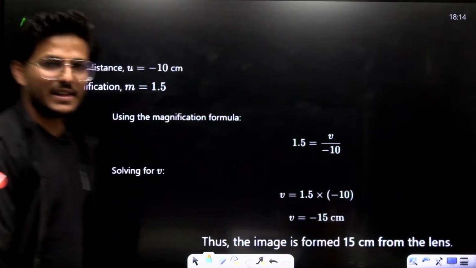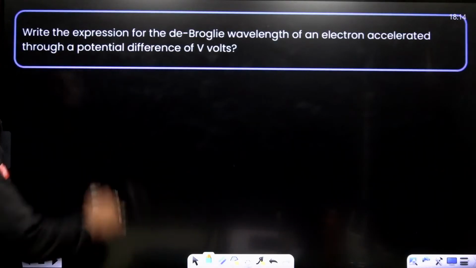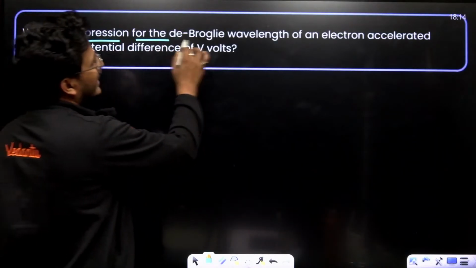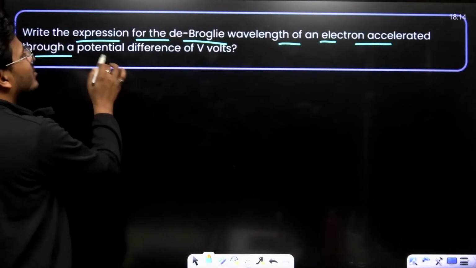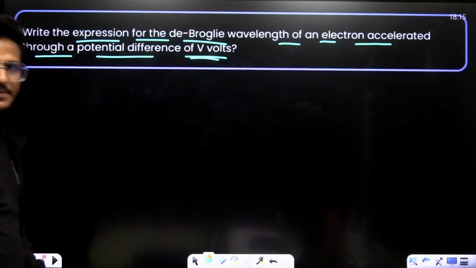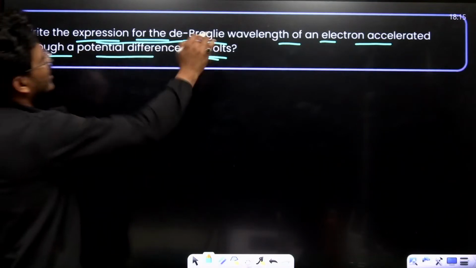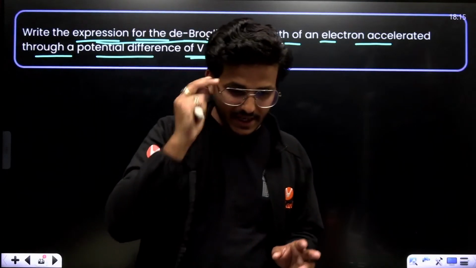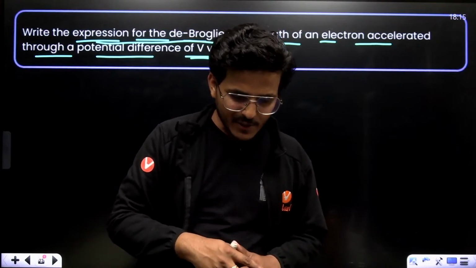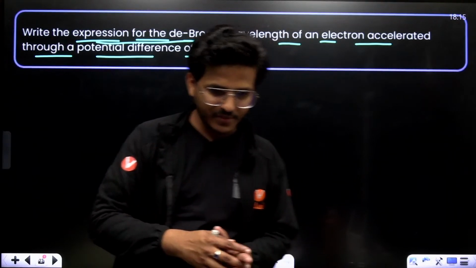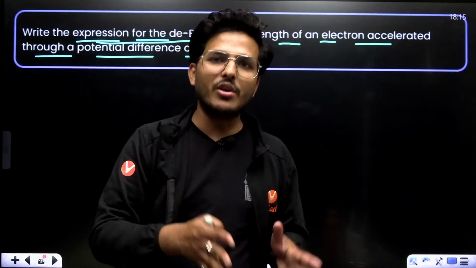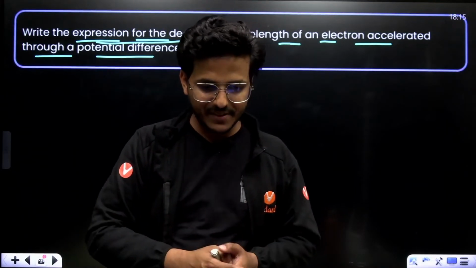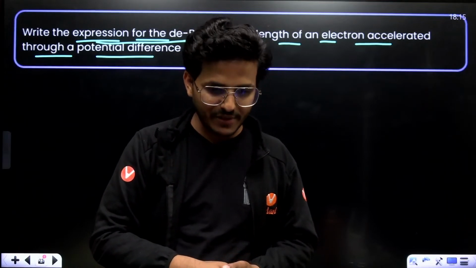Okay, it's fine. Let's move to the next question. Write the expression for the de Broglie wavelength of an electron accelerated through a potential difference of V volt. Just write down the expression for the de Broglie wavelength. It's a direct question. Sir, explain derivations. Yeah, obviously, Sidhu. In 3-marker and 5-marker questions, we have a lot of derivations.